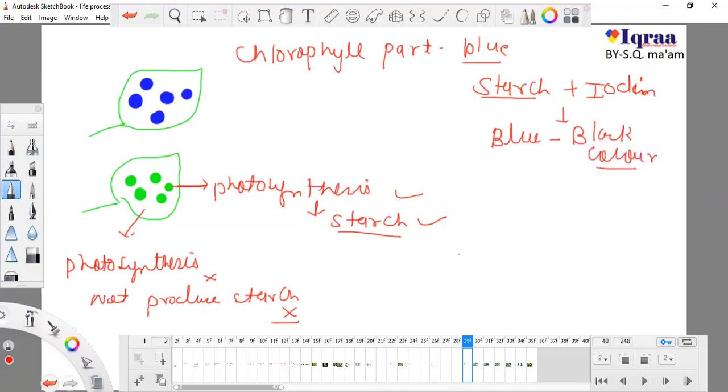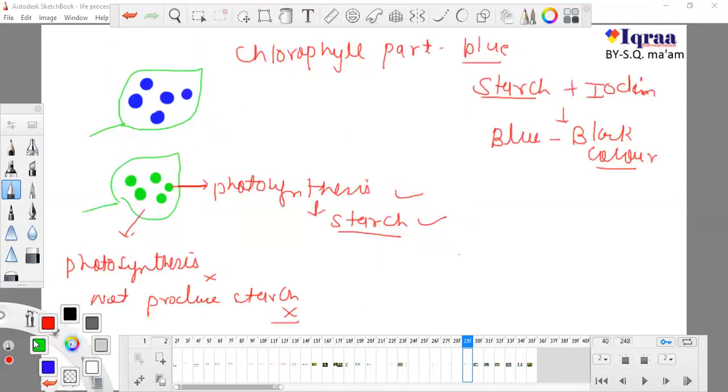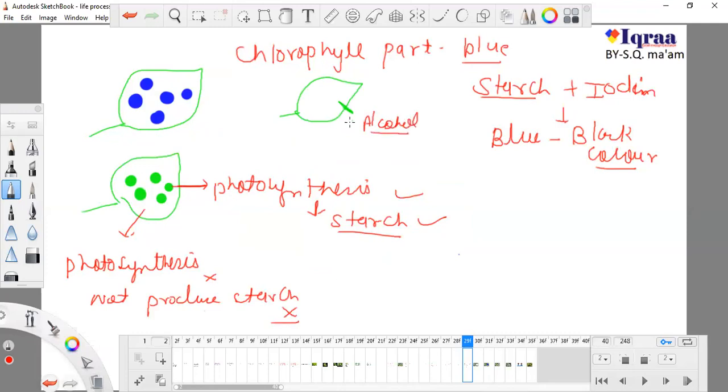So in this case, we treated this leaf with alcohol. This leaf was colorless before, like this, because this is an alcohol treated leaf. Because this is colorless, as soon as we put this leaf into iodine, it will become bluish and blackish in color,